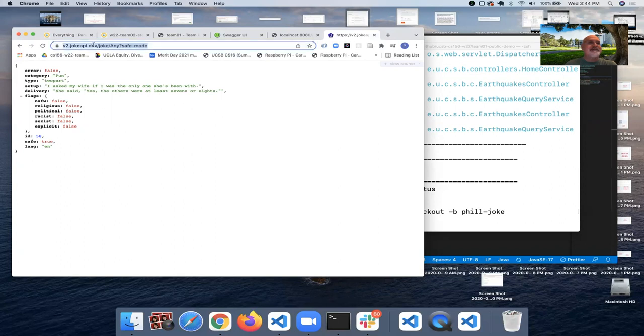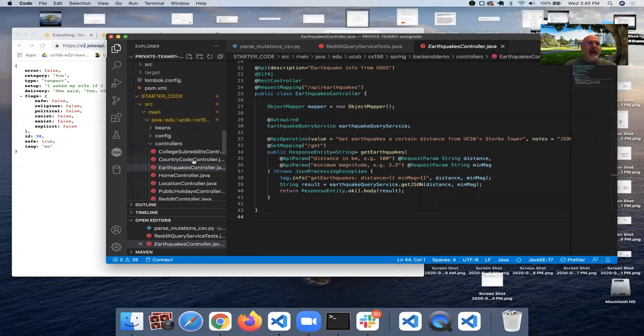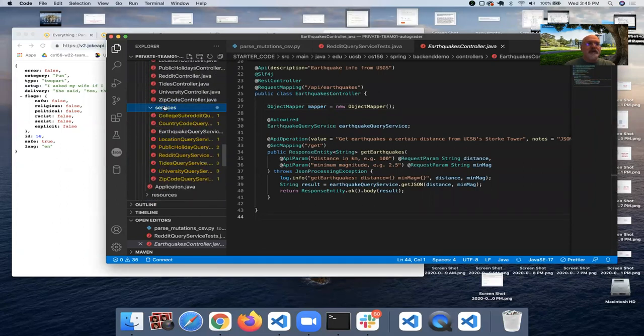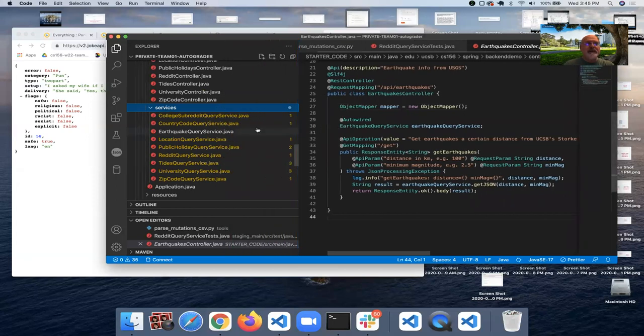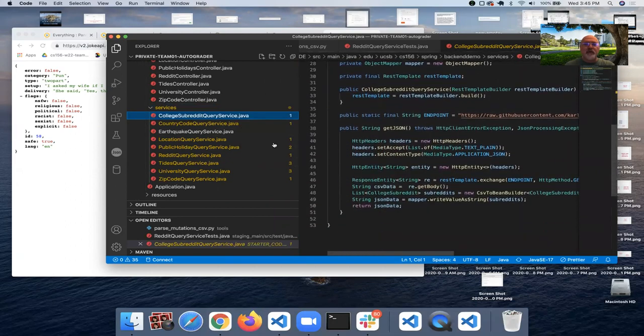So that's the idea. There's our URL. We're going to build a service around this URL, and then in the next video we'll build a controller around this URL. So let's take a look at how this code works. What we're going to do is we're going to come over here, and we're first going to build a new service. And we see here in our code we have 3 services that are completely built out for us. And then we have the other 6 are stubs.